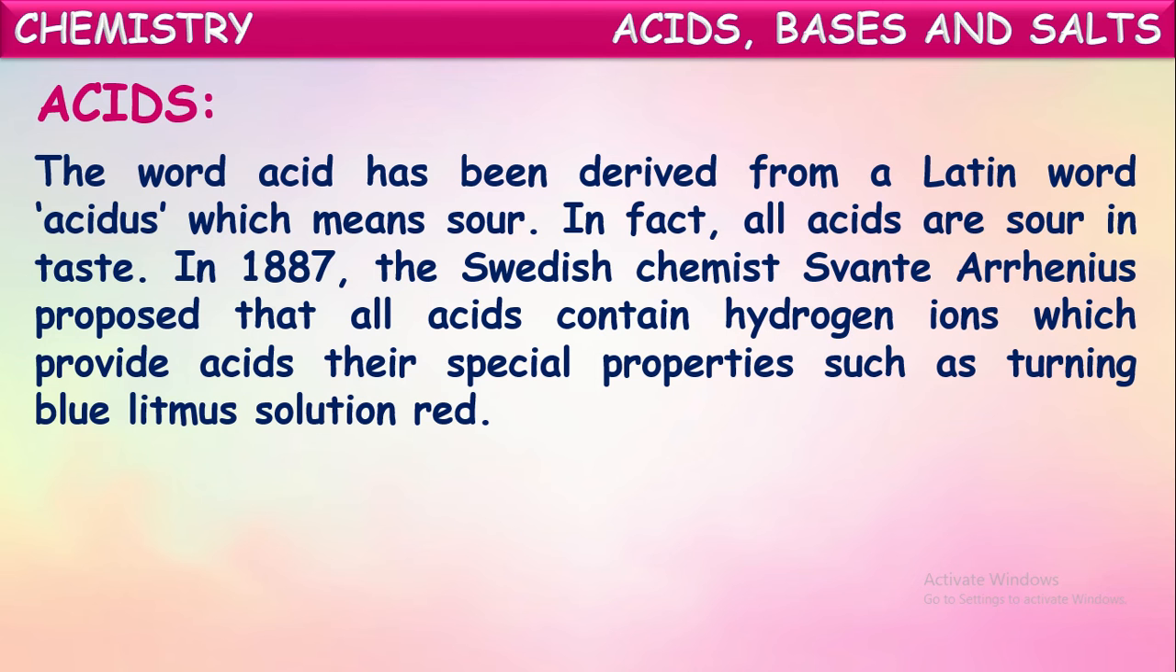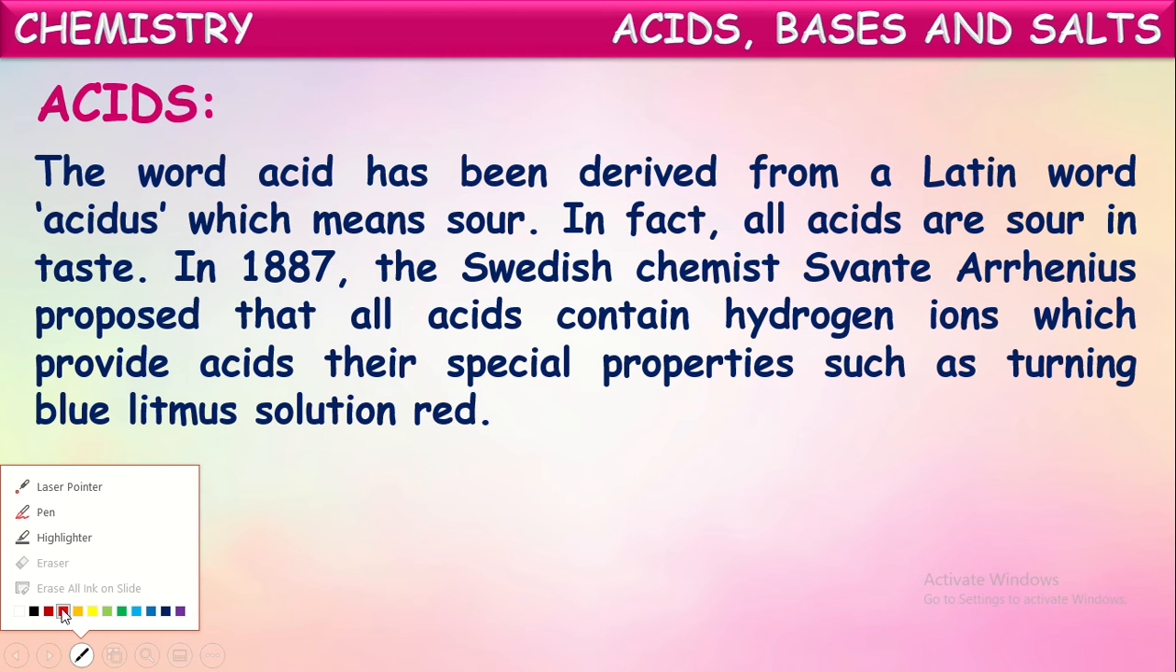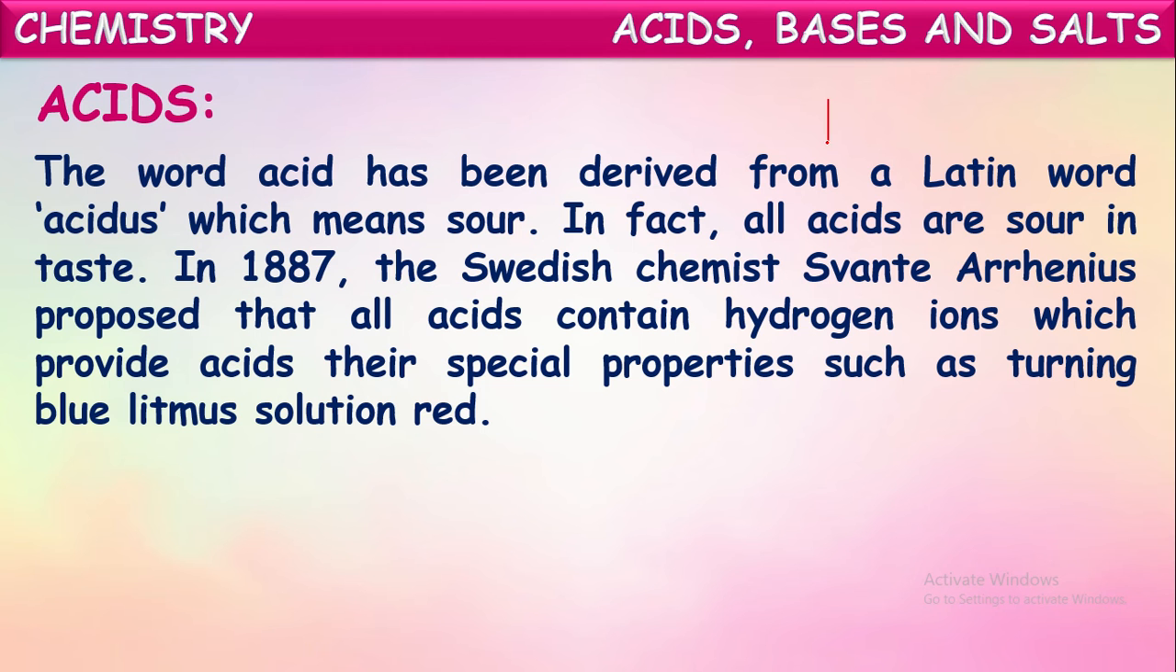In 1887, the Swedish chemist Svante Arrhenius proposed that all acids contain hydrogen ions. What does it mean by hydrogen ions? I think you know, H plus ions are called hydrogen ions. So Arrhenius proposed that all acids contain H plus ions in their molecules, which provide acids their special properties such as turning blue litmus solution to red, etc.